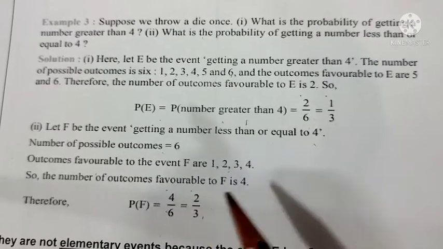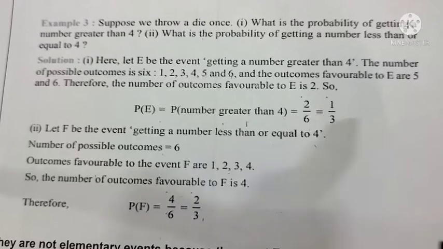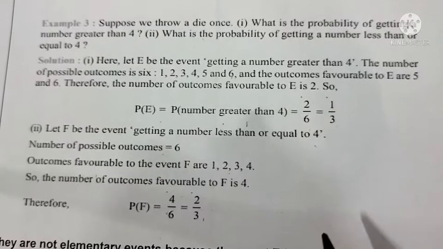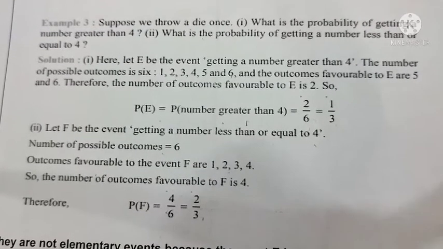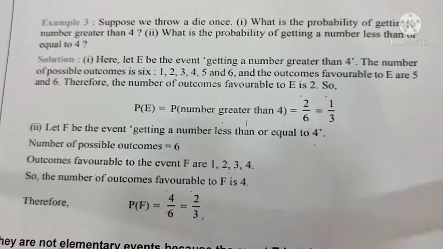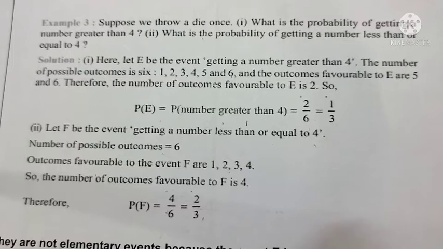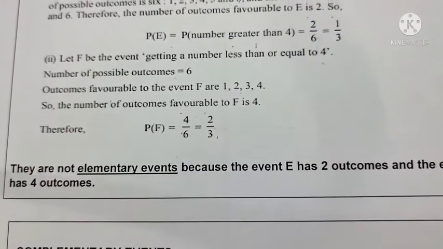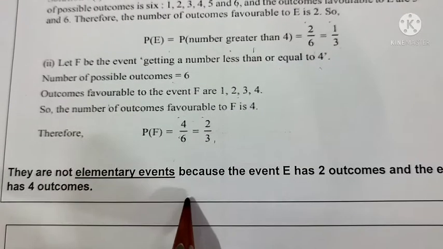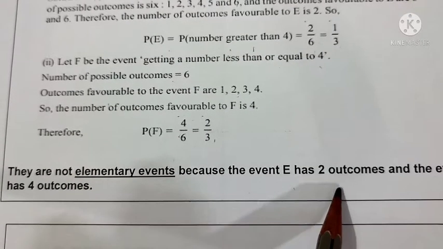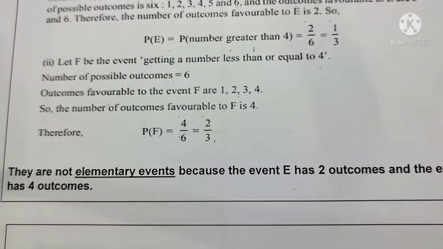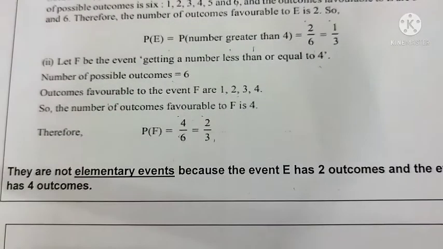So these two are not examples of elementary events, and after simplification you can see 1 by 3, isn't it? That doesn't mean that it is an elementary event. Before simplification, what are the favorable outcomes? If it is only 1, then it is an example of an elementary event, otherwise it's not. So what conclusion can we make here? They are not elementary events because the event E has 2 outcomes and F has 4 outcomes. I think you now understood the meaning of the elementary event.